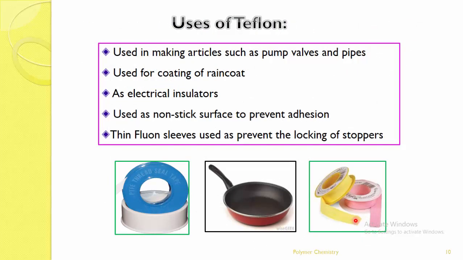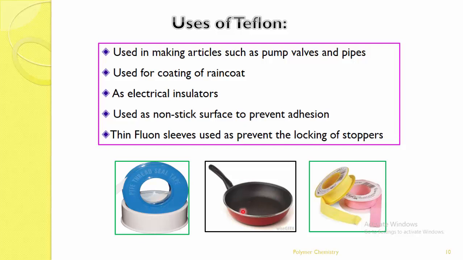So what are the applications we have? Very simply, the first applications: it is non-inflammable and non-stick, where we can use Teflon in making articles such as pumps, valves and pipes. Used for coating of raincoats, and used as an electrical insulator. This is very important. One more, electrical insulators. It is used as a non-stick surface to prevent adhesion.